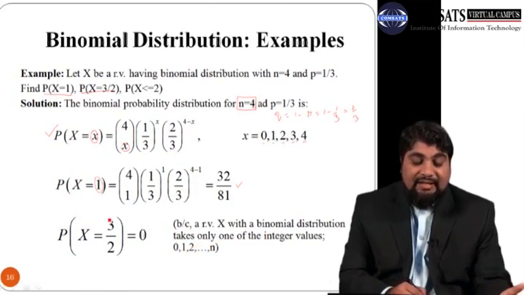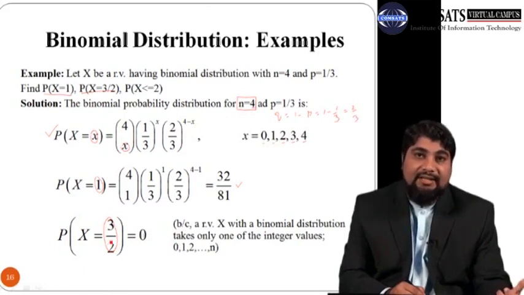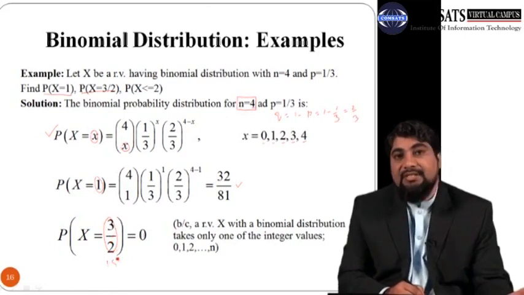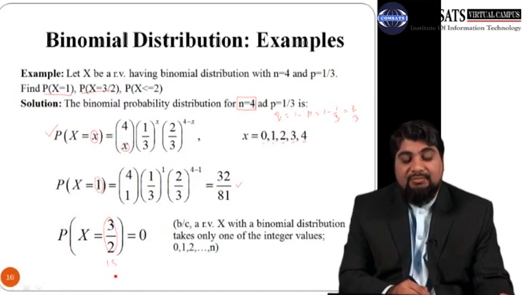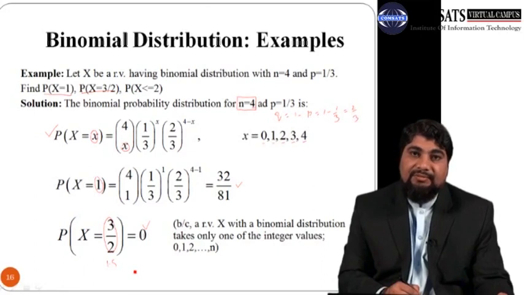So it means it cannot take a fractional value or a value which is not an integer. So 3 by 2 is actually 1.5, which is not an integer. So it means probability that x is equal to some non-integer number will be 0. So that's why probability that x equals 3 by 2 is 0.